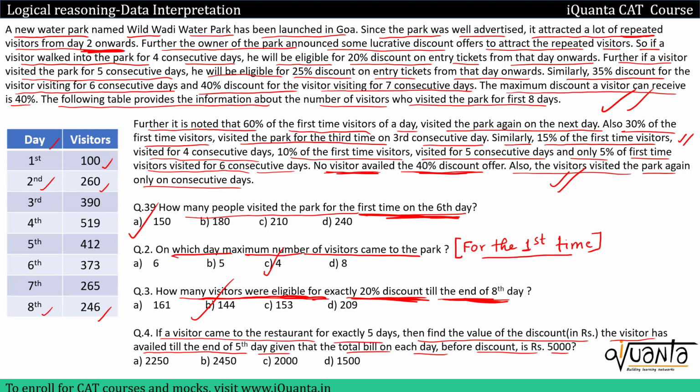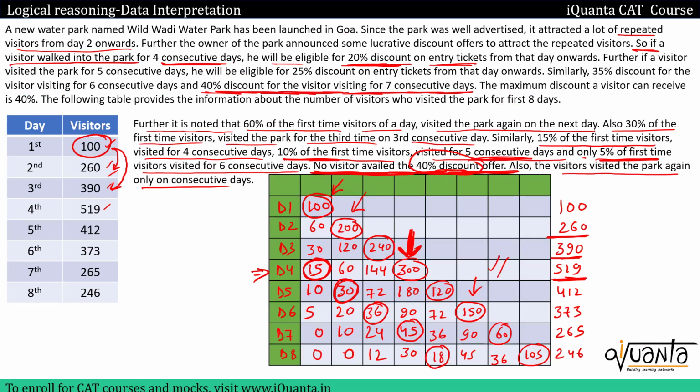Now the last question is, if a visitor came to the restaurant for exactly 5 days, find the value of discount the visitor has availed till the end of 5th day, given that total bill on each day before discount is rupees 5000. So he's coming for exactly 5 days, and total amount before discount is 5000. We'll find out the total discount that he availed till day 5. So we are talking about only one person and bill before discount is 5000.